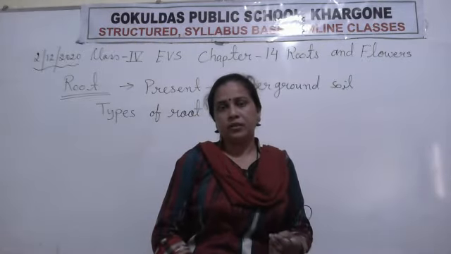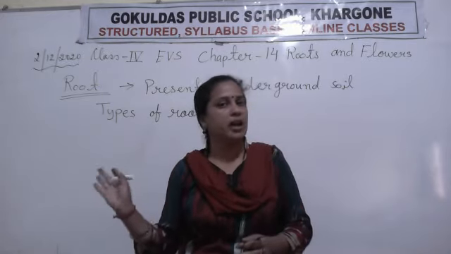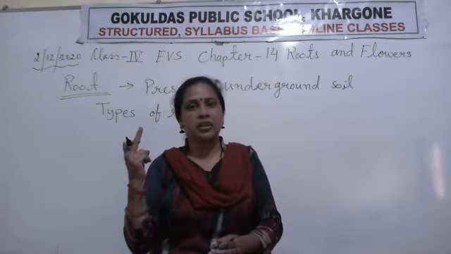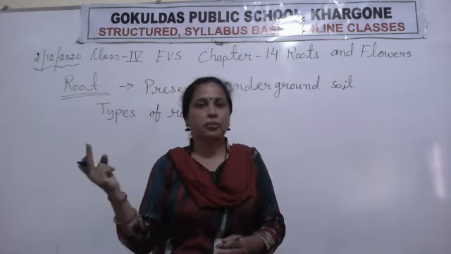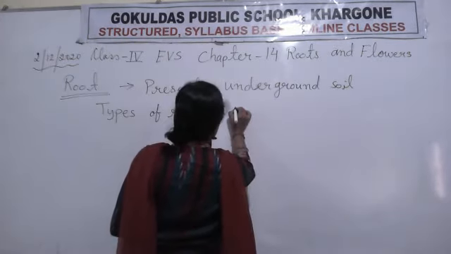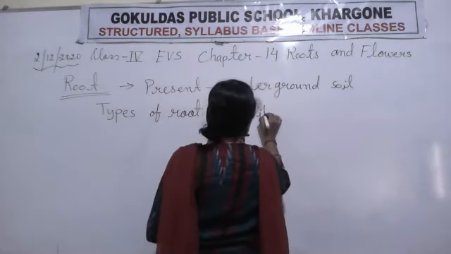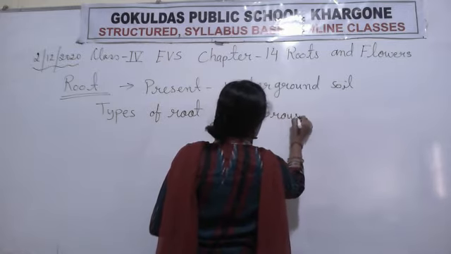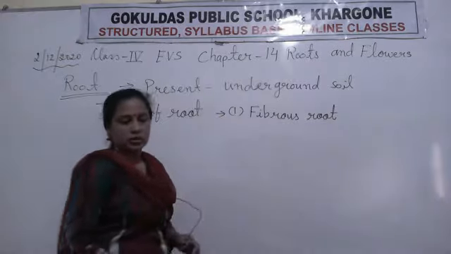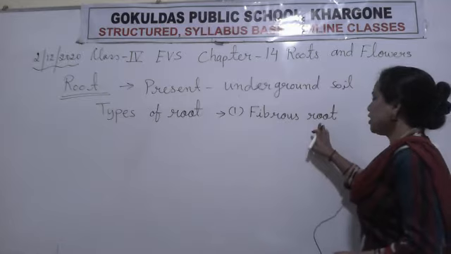Okay, two types of roots, and these roots are present in different plants. Not these two types of root present in one plant. Clear? Some plants have taproot, some have fibrous root. The first type of root is fibrous root.